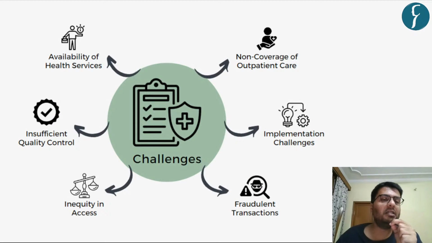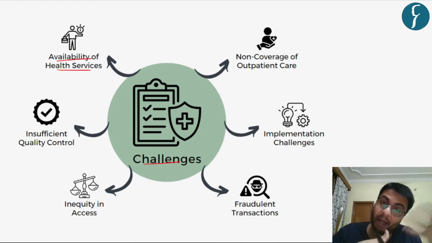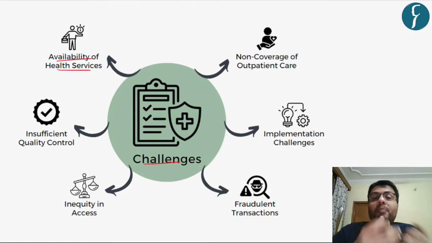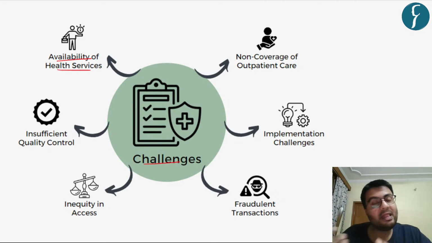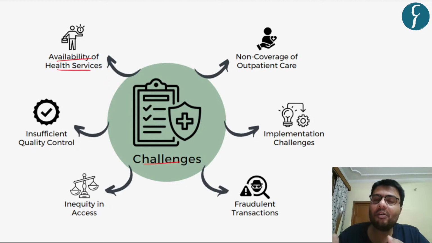So, in this regard, let us understand what are the challenges faced in the implementation of this scheme. Now, the first challenge in this regard is the availability of healthcare services, because the availability of healthcare services is not uniform across the country. You can understand in metro cities like Delhi and Mumbai, there are quite a good amount of private and government hospitals. So people who are living in these areas have access to good hospitals. But when it comes to hospitals in lesser or smaller towns or in far-fetched areas, the amount of services available there are not quite sufficient.